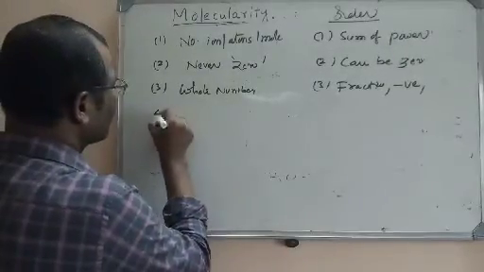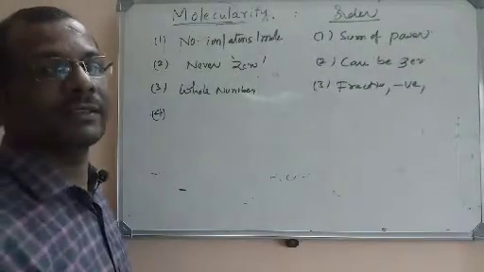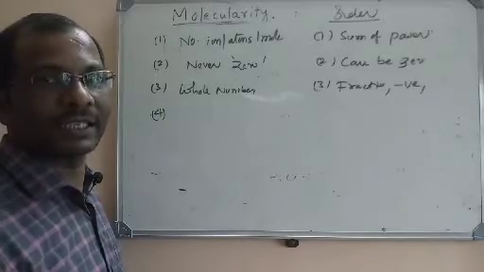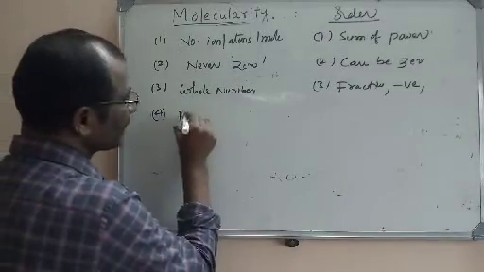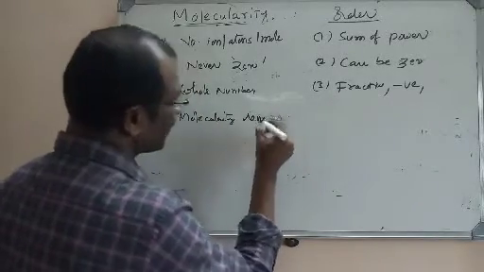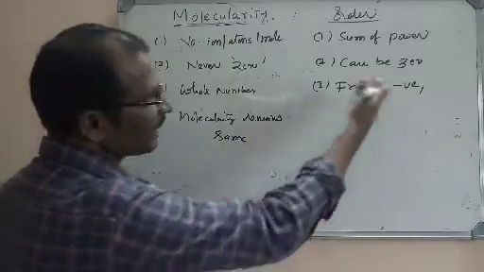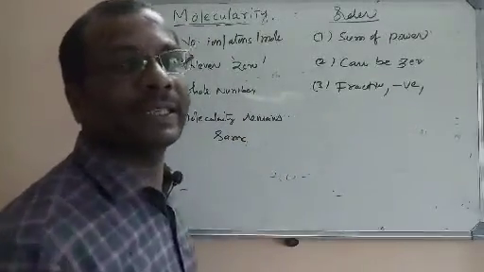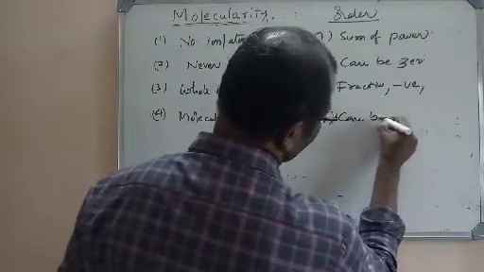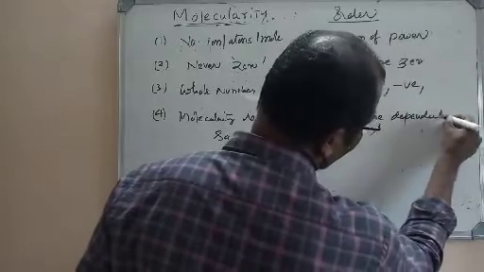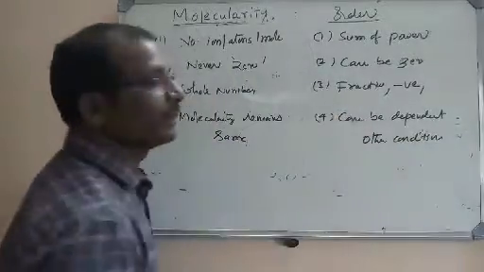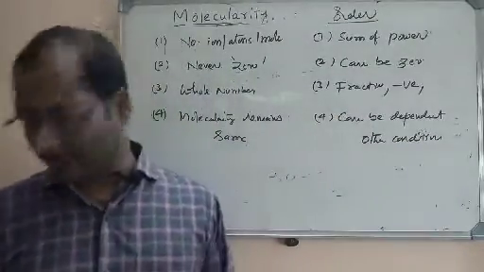And the molecularity of a reaction will not be affected by reaction factors, for example, temperature, pressure, other conditions. Molecularity remains the same even if you alter the reaction conditions, but order can be changed. It depends upon the reaction conditions also. It can be dependent on other conditions like temperature and all. So this is the major difference between order and molecularity.